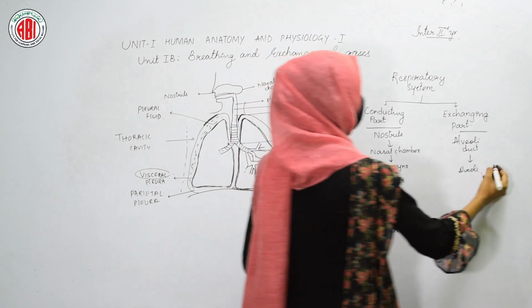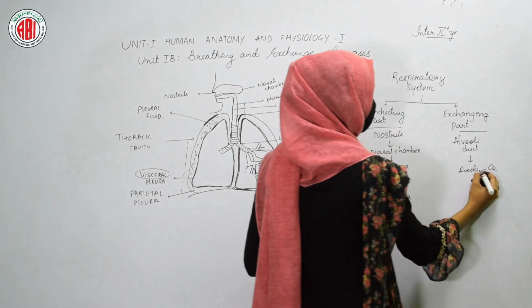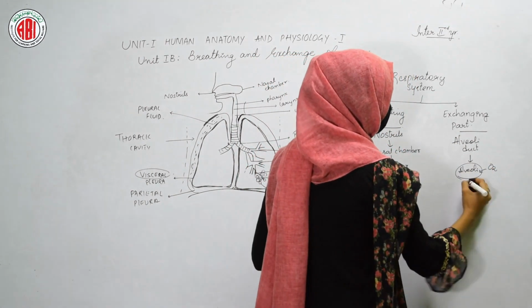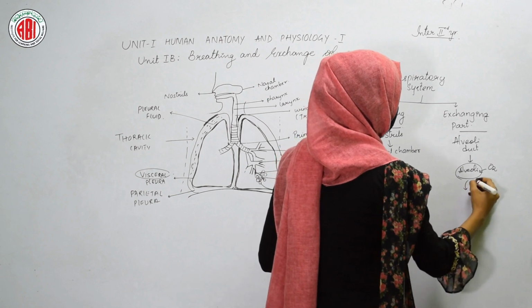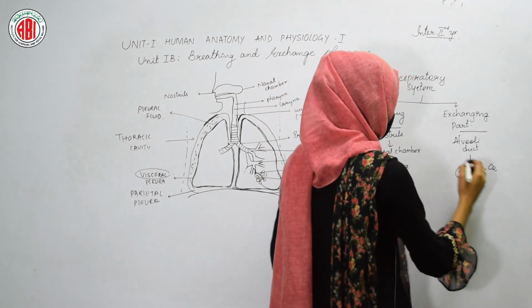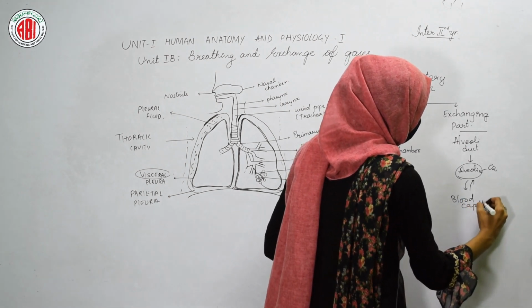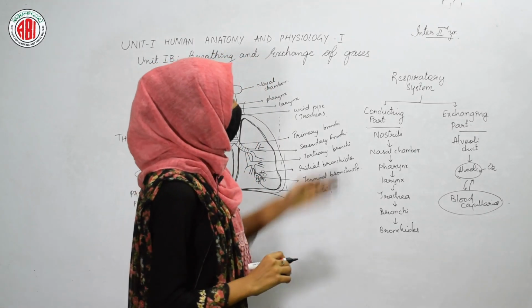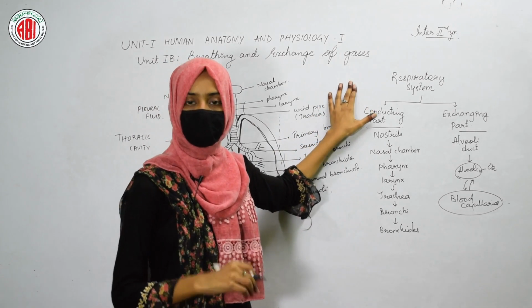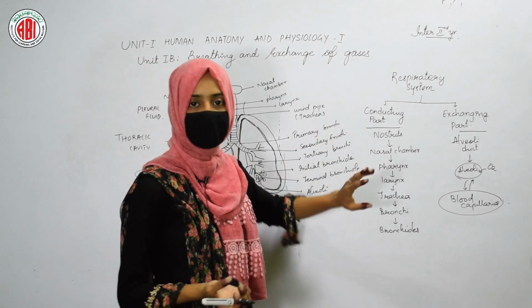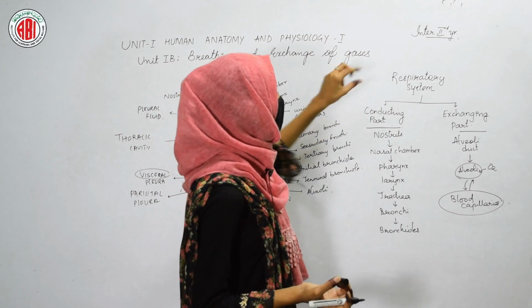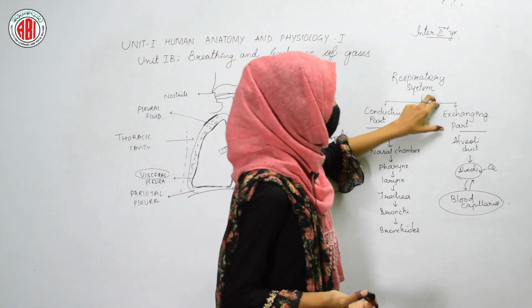Whatever oxygen is present in the air, when it reaches the alveoli, the alveoli are responsible for exchanging the gases. So the exchange of gases takes place between the alveoli and blood capillaries. In this way, the respiratory system shows different parts, and those parts are divided into two main types: conducting parts and exchanging parts.